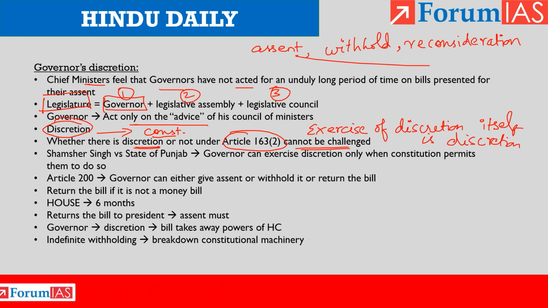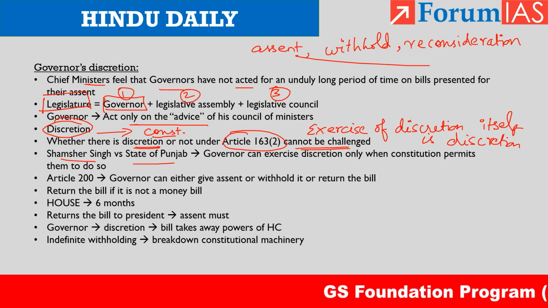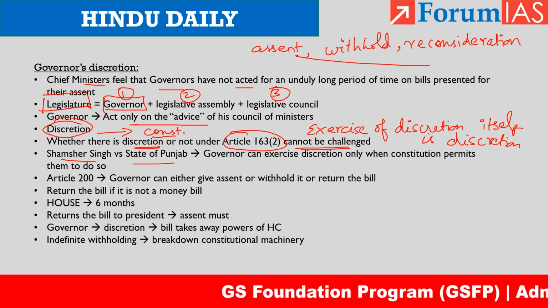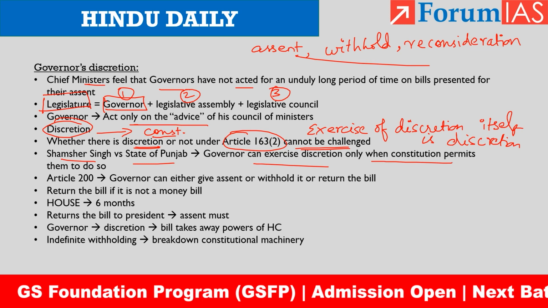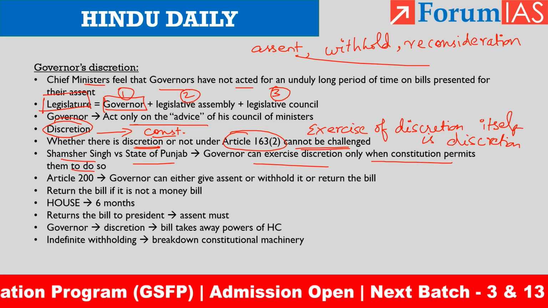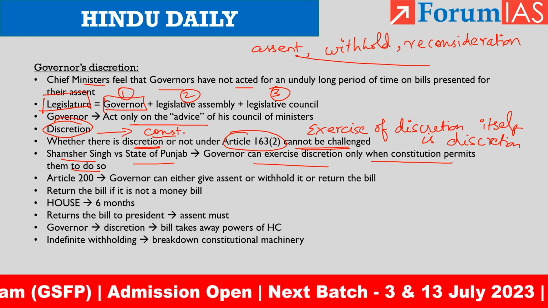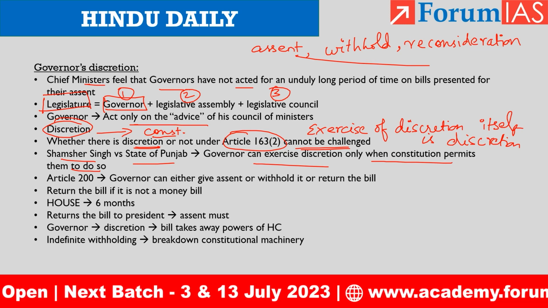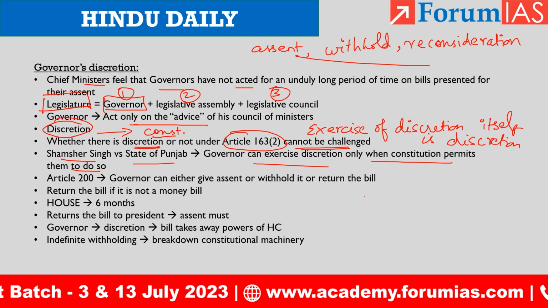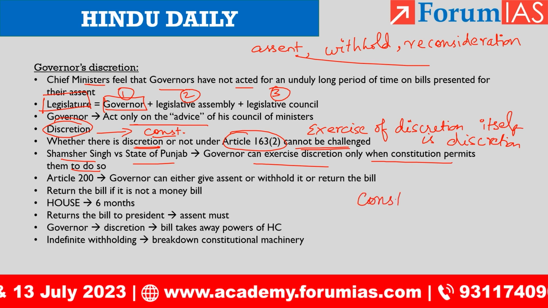Okay, we have a case law regarding this. It is Shamsher Singh versus State of Punjab. In that case, it is said that the governor can exercise discretion only when the constitution permits them to do so. In this particular Shamsher Singh case, the court has reiterated once again the concept of constitutional discretion.